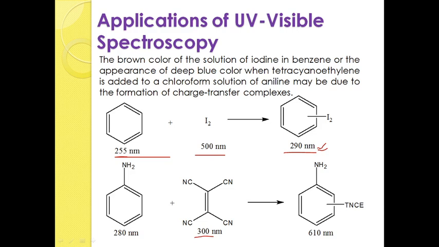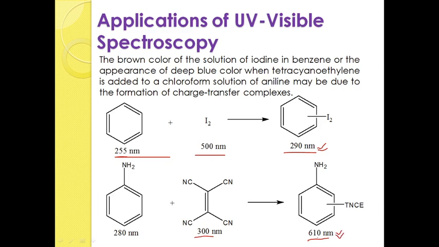Due to the formation of charge transfer complex, you are getting a new value. Both individual values are vanishing, and here you are getting a new wavelength value, that is at 610 nanometer. If you are getting the absorption peak at 610 nanometer, then it indicates the presence of charge transfer complex. It is a colored compound because it is also present in the visible region. That means it will give a particular color to the compound.